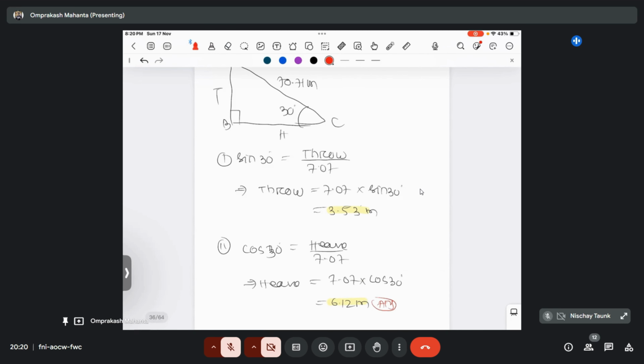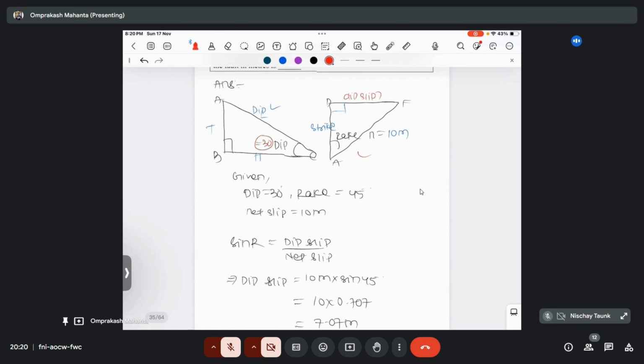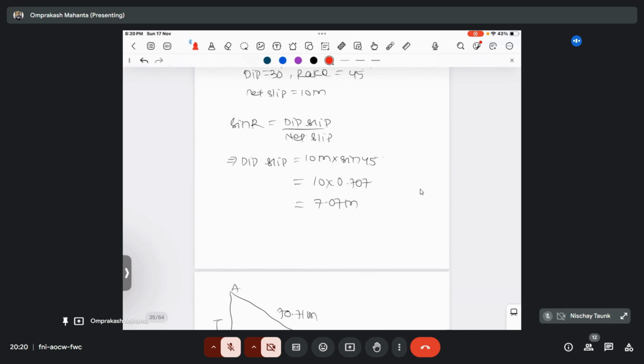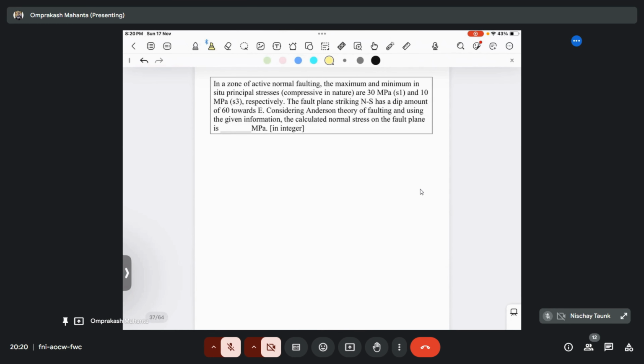Okay. So I just gave you a glimpse. If it wants to calculate the throw and heave from the following data, then you can also calculate throw and heave. But here it only wants to calculate the dip slip component. Okay, then the dip slip component for this question will be 7.07 meter. Okay? This will be your answer. Okay, let's move to the next one.